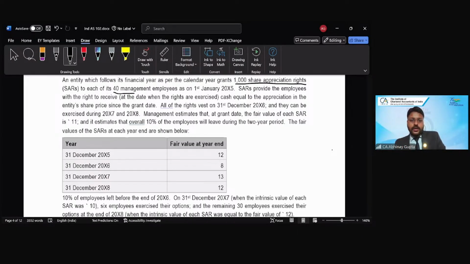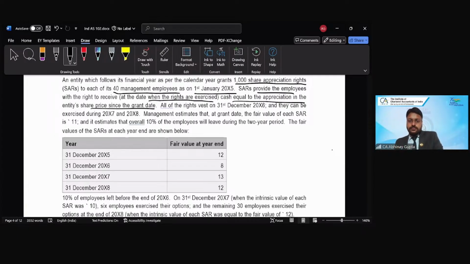Each of its 40 management employees. So 40 is the number of employees on 1st of January and the year end is December year end, right? SARs provide the employee with the right to receive, on the date when the rights are exercised, a cash amount equal to the appreciation in the entity's share price from the grant date. So what is the fair value on the grant date? From that date, whatever would be the fair value on the exercise date, the delta would be paid in cash to these 40 employees, whoever completes the vesting period, right?